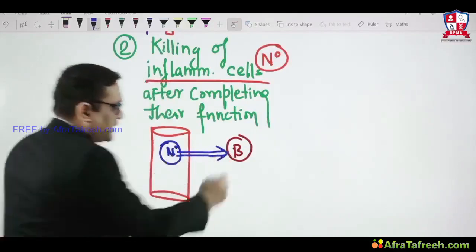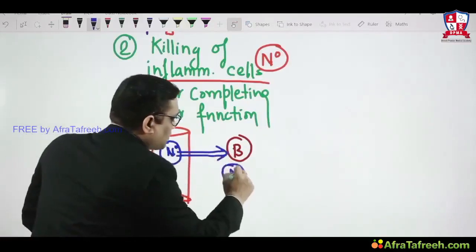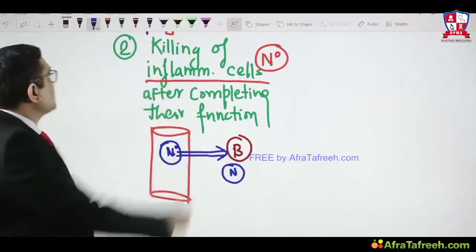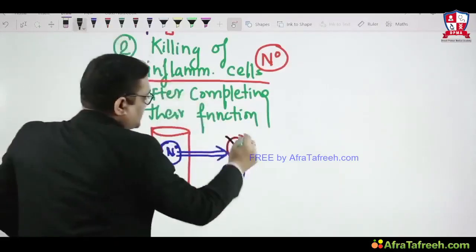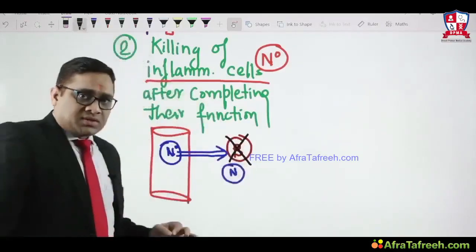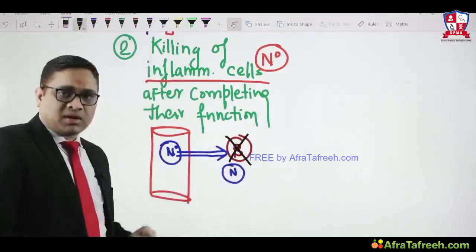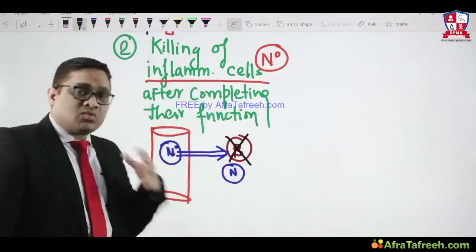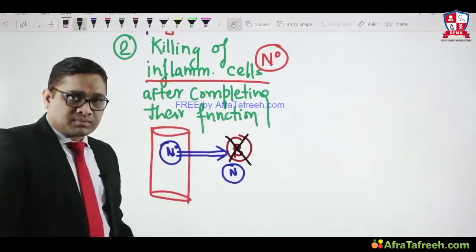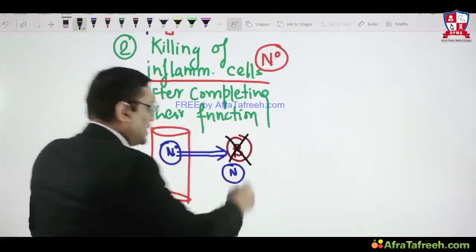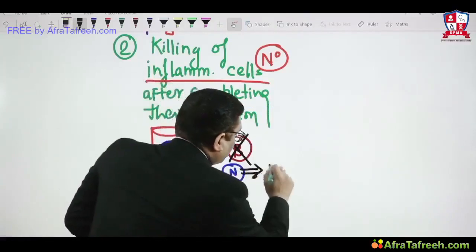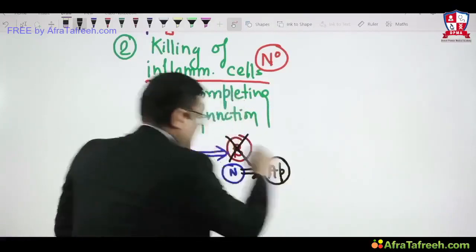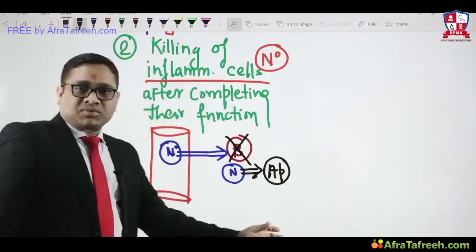So the neutrophil has come outside. So now the neutrophil is here. Now the neutrophil has arrived here for killing of this bacteria. So this bacteria has been killed. Now the question is, what is the fate of this neutrophil after killing this bacteria? So what is the fate of this neutrophil? This will undergo apoptosis, physiological apoptosis. So this is how physiological apoptosis will happen.